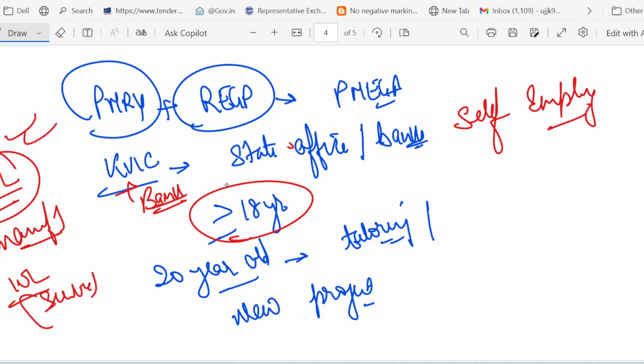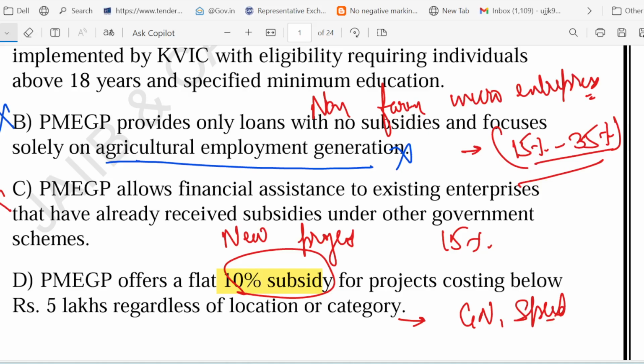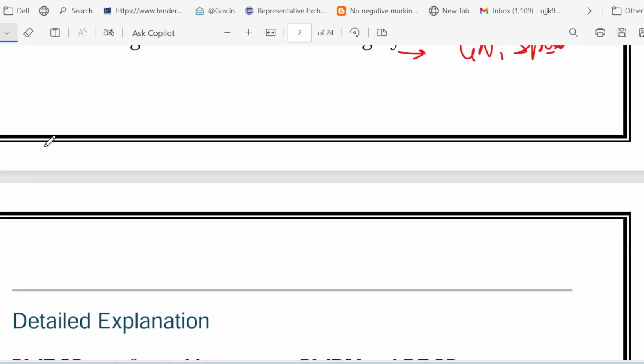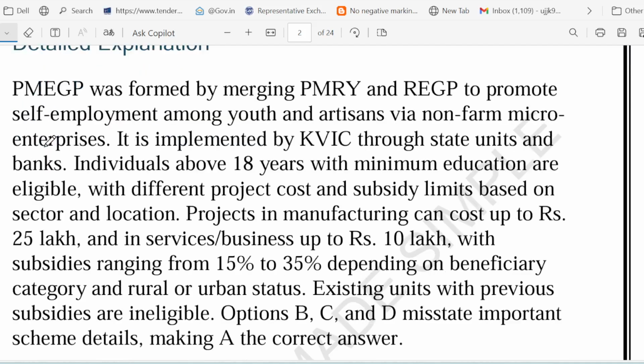Remember, project limit is 25 lakh for manufacturing and 10 lakh for services, and subsidy ranges from 15 to 35%. This range depends on the location and category. An existing unit with subsidy is not eligible for it. So friend, always remember this point, that PMEGP is for new small businesses, right? It is for new small businesses in non-farm area, helping youth and artisans to become self-employed. That is what PMEGP is all about.